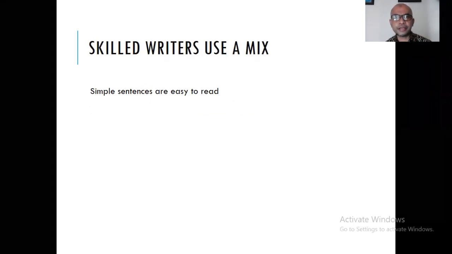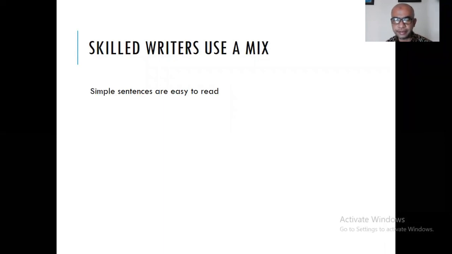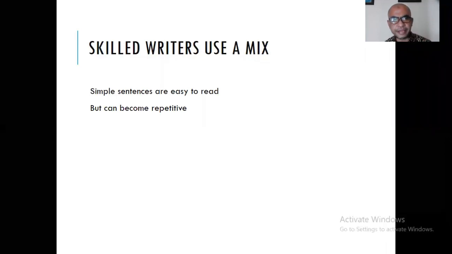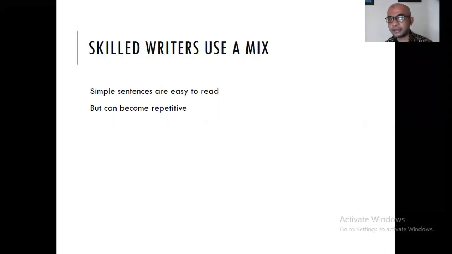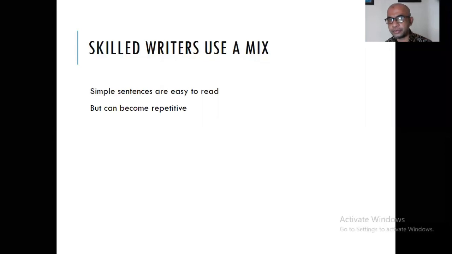So what kind of skill does a good writer need to use? First, you have to be able to write simple sentences, so people can easily read your sentences. But please do not do it repetitively. I mean, do not write simple sentences all the time. You should combine your sentences using compound sentences and complex sentences.